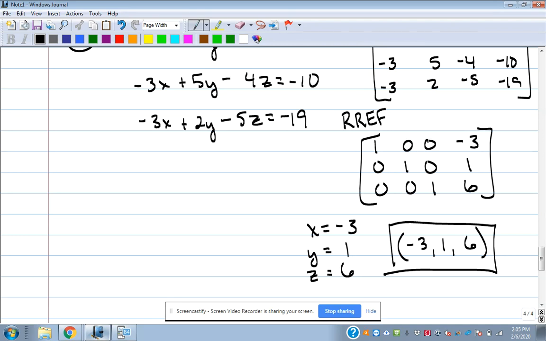All right. Pretty straightforward thing. All right. Got some practice here with this, and pretty straightforward and easy. Just be careful that they're in the right form before you do the matrix.